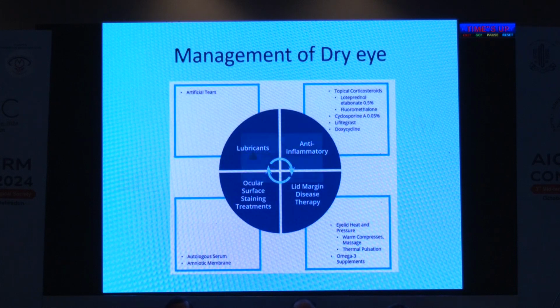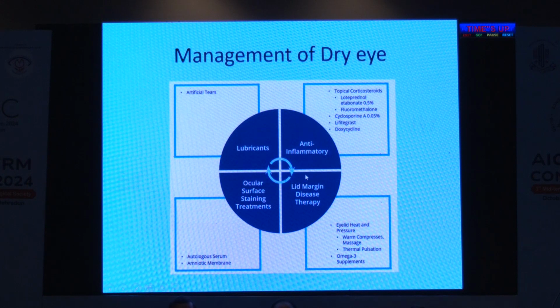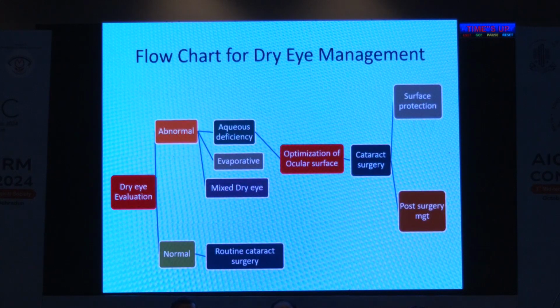Regarding dry eye, actually most patients are pre-symptomatic. So we have to manage the dry eye also. This is a flow chart for dry eye management for cataract surgery. If the dry eye evaluation is found abnormal, then we have to optimize the ocular surface. Then during the cataract surgery, we have to protect the surface by using low illumination and repeated use of viscoelastic, and also go for post-surgery management of the dry eye. If it is normal, then go for the routine cataract surgery.